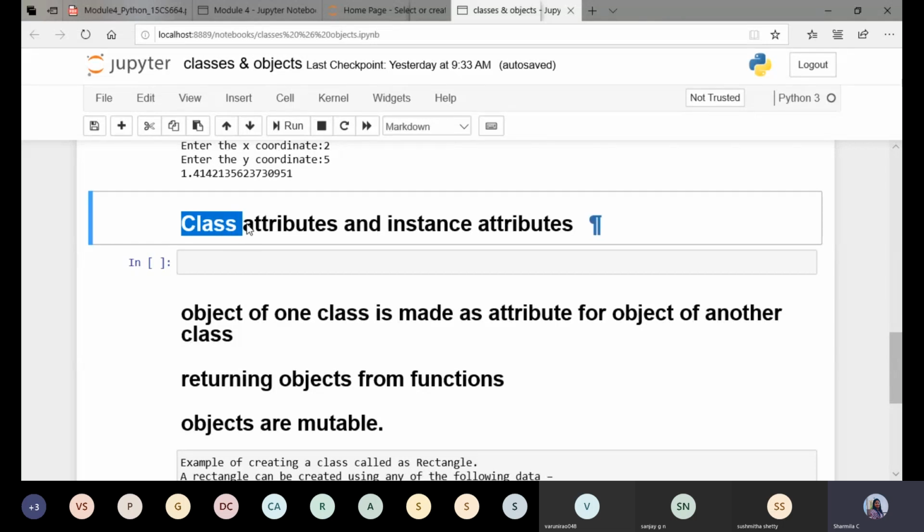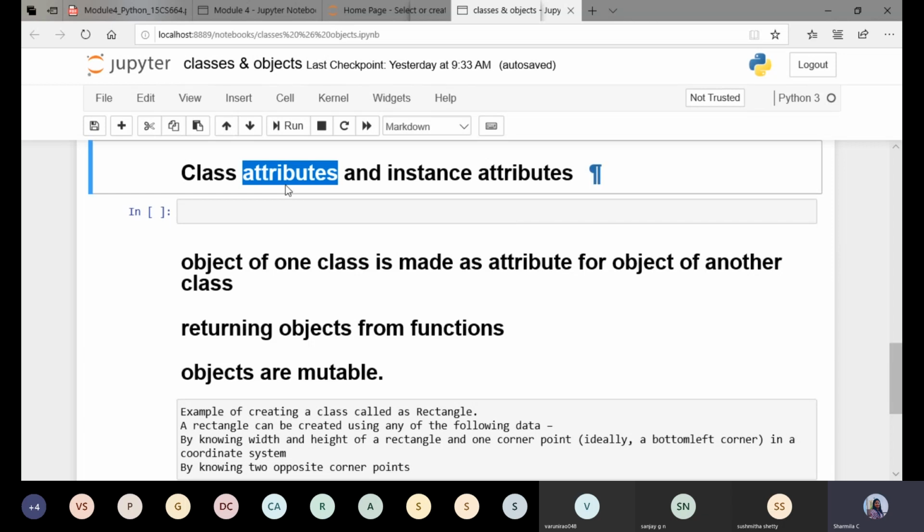Now once again, when we consider only the attributes of the class, they can be considered as variables or the properties of the class. So the attributes always represent the properties of the class. If you want to make an analogy, you can compare attributes to variables. Now we'll see what the difference is between the class attributes and the instance attributes.